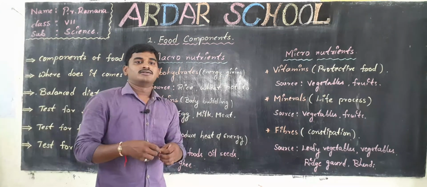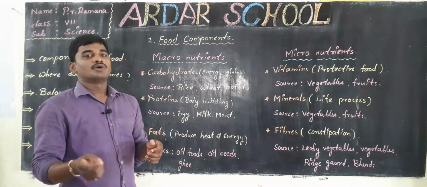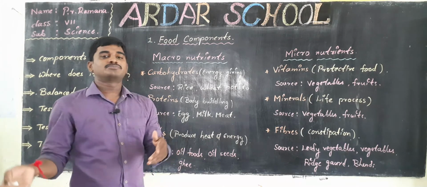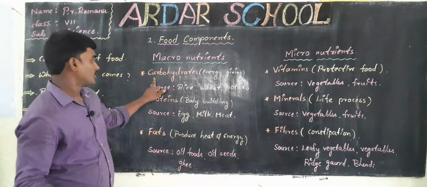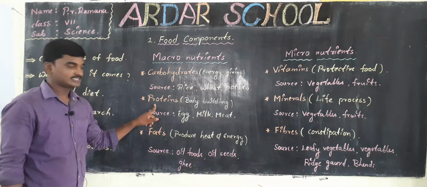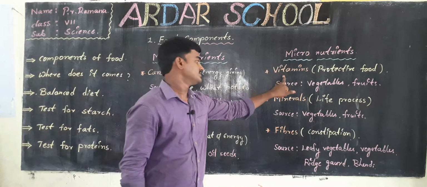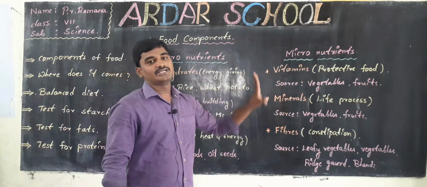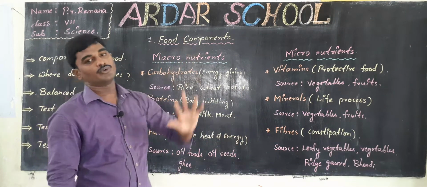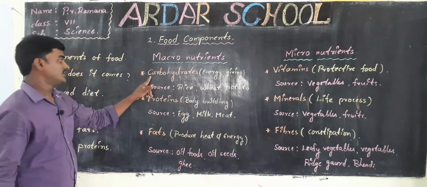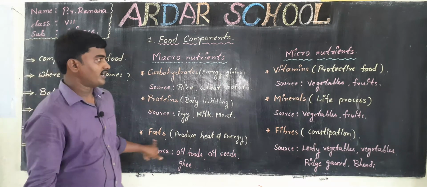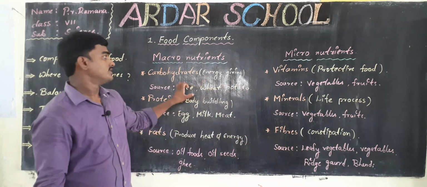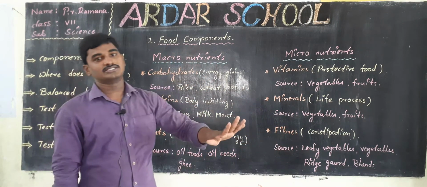Okay children, now I am going to tell you what nutrients food contains. Food contains several types of nutrients: carbohydrates, proteins, fats, vitamins, minerals and fibers. These are called nutrients and are also called components of food. Again, carbohydrates, proteins, fats, vitamins, minerals and fibers are the major nutrients of food.